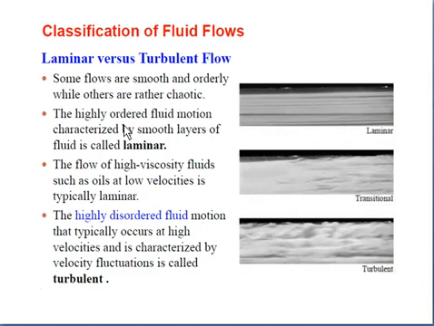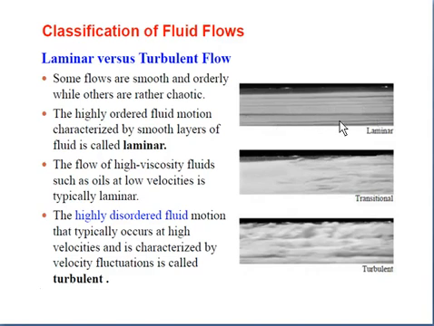The highly ordered fluid motion characterized by smooth layers of the fluid is called laminar. Here you have to take care of this word, that is smooth layers. Here you can see in this diagram, laminar, the layers are flowing very smoothly. There is no turbulence between the two layers. Every layer moves very smoothly. That's why this flow is called laminar flow.